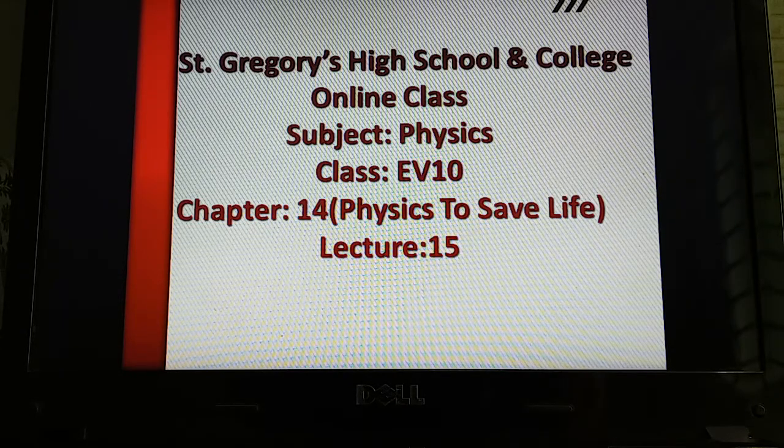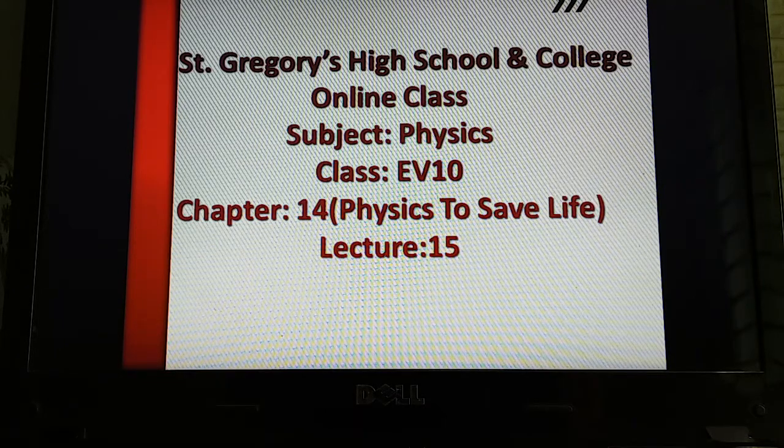We were reviewing chapter 14, Physics to Save Life. This chapter is mainly related to different kinds of diagnosis elements that are used to diagnose different kinds of severe diseases, and these are blessings to us. With these diagnosis elements, we have become able to diagnose diseases that could not be detected earlier. So the death rate has been reduced by these elements.